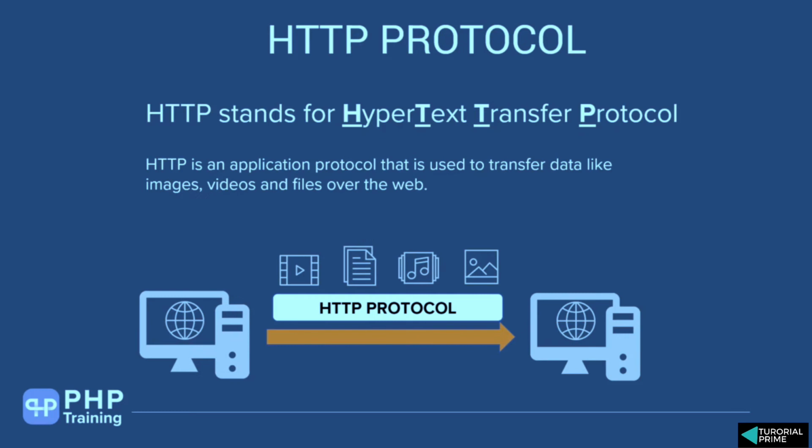The protocol that we'll use is the HTTP protocol, and HTTP stands for Hypertext Transfer Protocol. When I say hypertext, hypertext is nothing but your videos, pictures, music files and normal CSV files. These are called hypertext. So if you want to transfer hypertext between computers, you have to use a protocol called Hypertext Transfer Protocol. And HTTP is an application protocol, which means it is an abstraction. It is one layer on top of the TCP/IP protocol, and it is the protocol used to transfer data like images, video, files over the web.